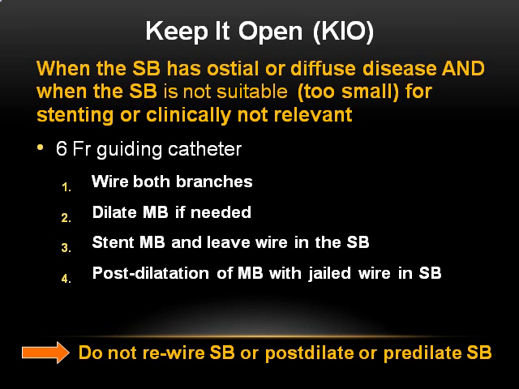So coming back to what is the keep it open strategy? When the side branch has an ostial or diffuse disease, and when the side branch is not suitable, too small for stenting, or clinically not relevant. What do we do? We take a 6F guiding catheter, wire both the branches, dilate the main branch if needed, stent the main branch and leave the wire in the side branch, and post dilate the main branch with the jailed wire in the side branch. So the point is, do not rewire the side branch or post dilate or pre-dilate the side branch. Important point: even though you have a lesion in the side branch, don't pre-dilate the lesion.